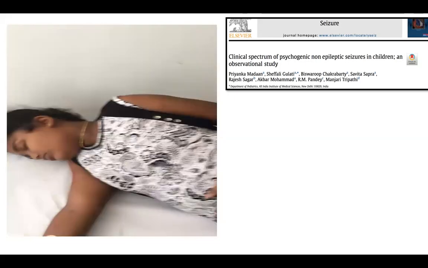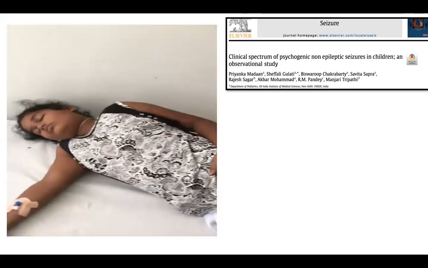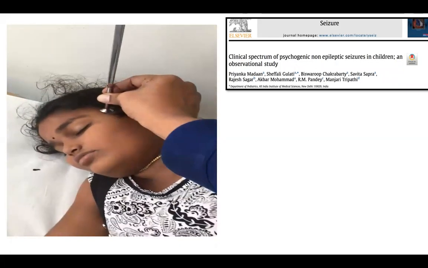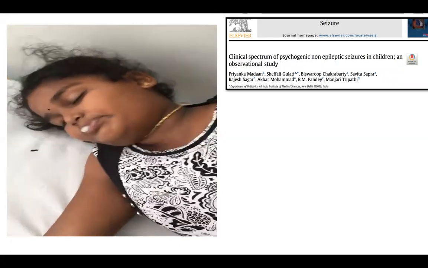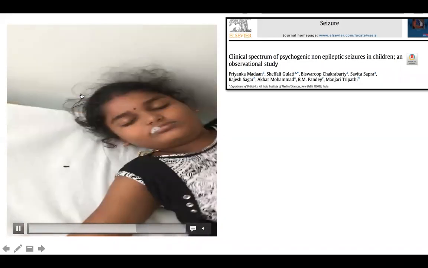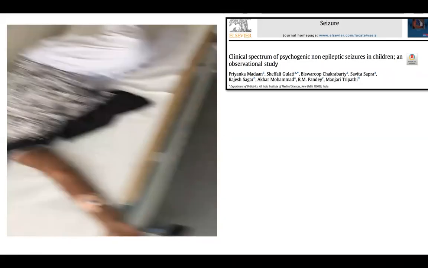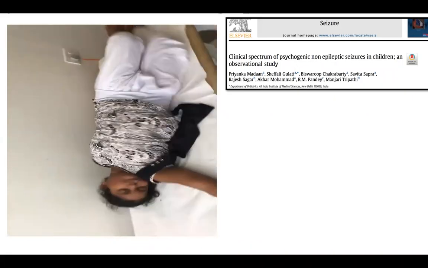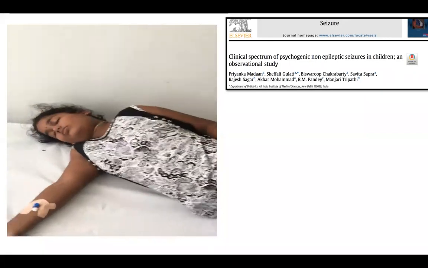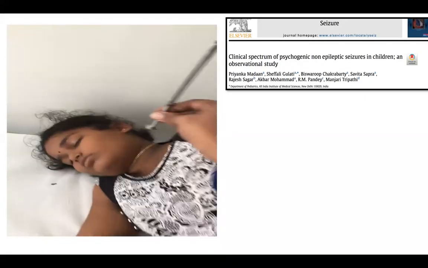There can be some family stressors, there can be some school avoidance, and there can be some degree of hysterical reaction, conversion, and dissociation. I'm using a tuning fork because this is called an induction technique. Before that, of course, I will tell the parents that I'm going to do something. I'll send the child out and explain to the parents that I'm going to try to fool the child.